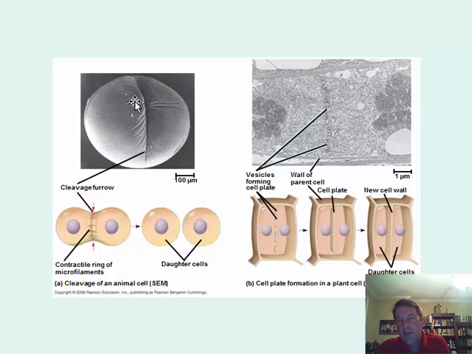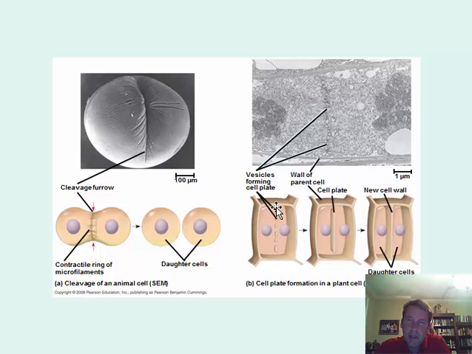Now in plant cells, it does not fold in like that. In plant cells, we have that hard, rigid cell wall. Here's our new plant cell and the nuclei have been formed from our one nucleus through mitosis. And now we're ready to form 2 cells.